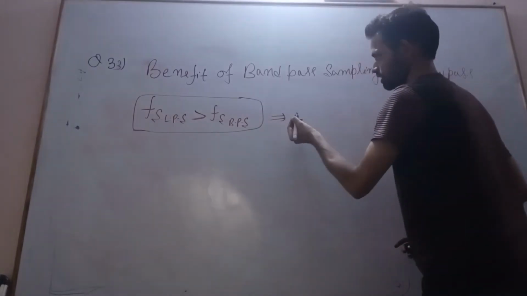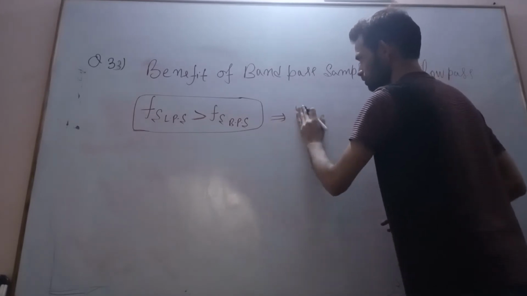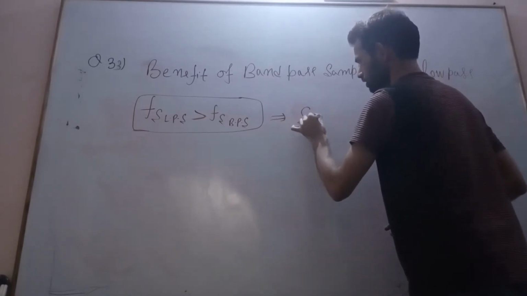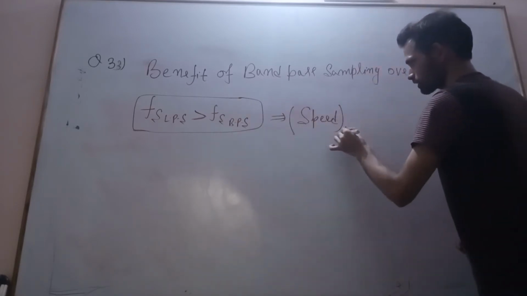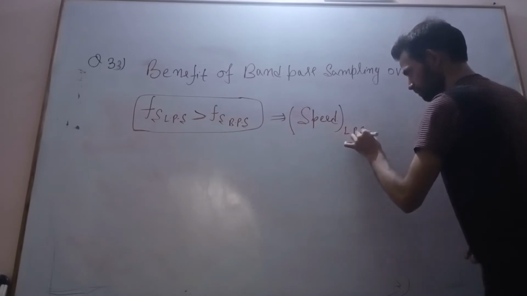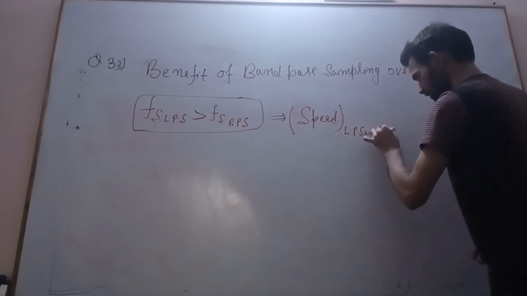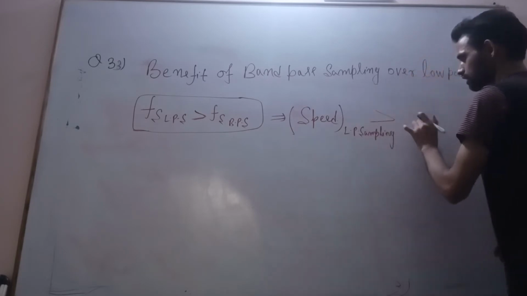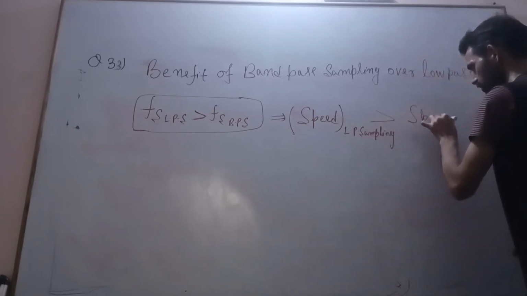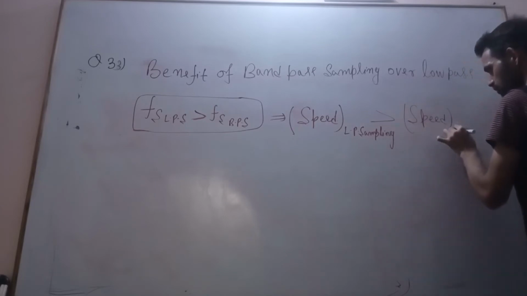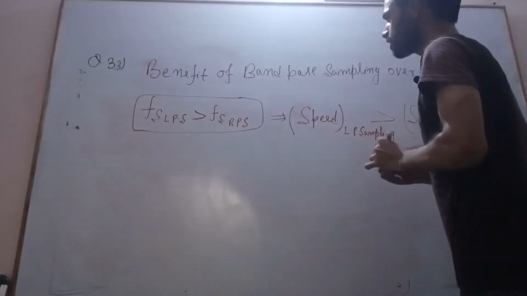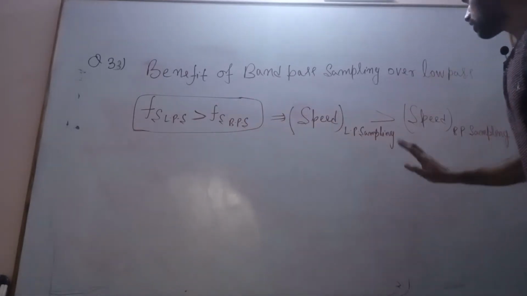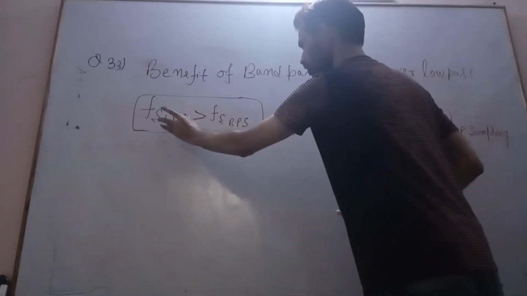It means the speed is less. So we can say that the speed of low pass sampling is greater than the speed of band pass sampling.